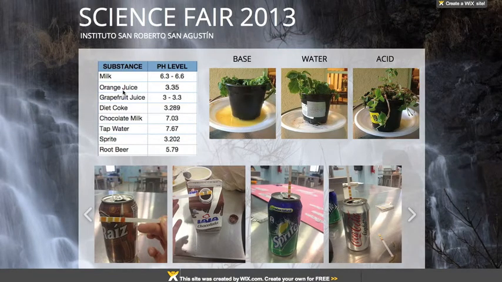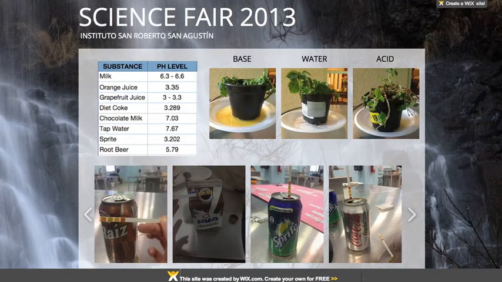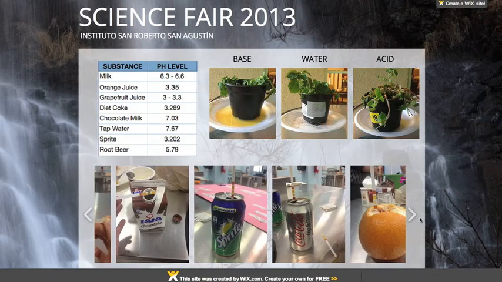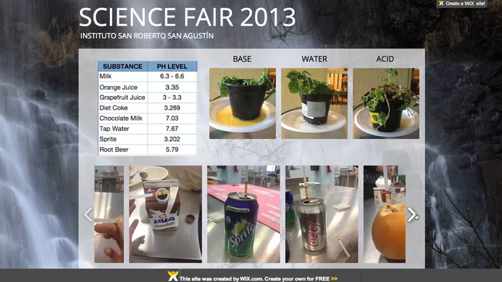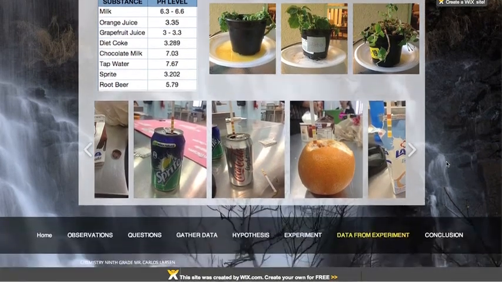We can see the substances we tested as well as their pH level. Also, we have the images of the base plant, the water plant, and acid plant. We can see how they changed and their final result after we put them the basic solution, the water solution, and the acid solution. Down below, you can see the images of the different materials we tested along with their pH indicator strips. And you can see in the images how the results and the pH indicator strips were of each material. These are the pictures of us taking the pH indicator strips and inserting them in the different solutions: grapefruit, milk, root beer, chocolate milk, Sprite, Coke, and others.